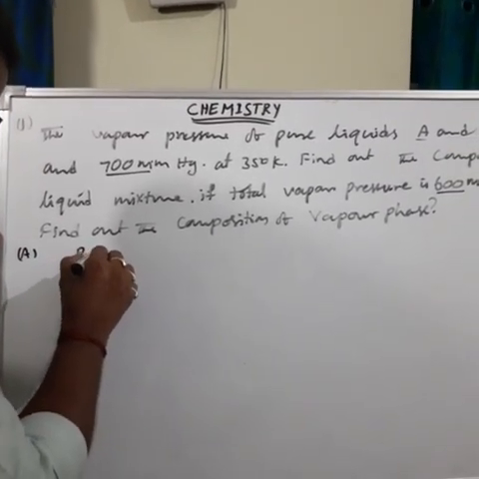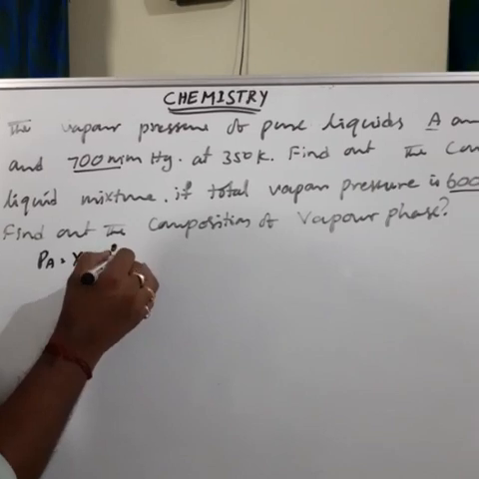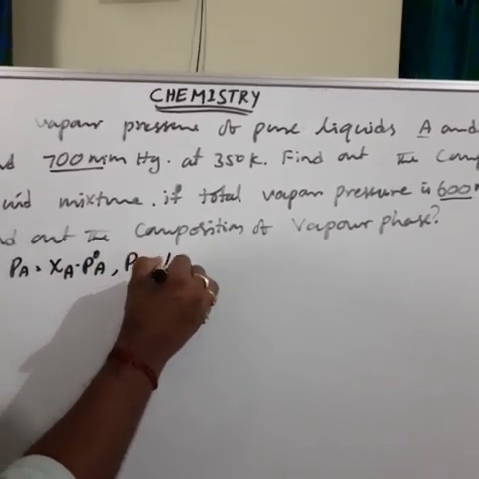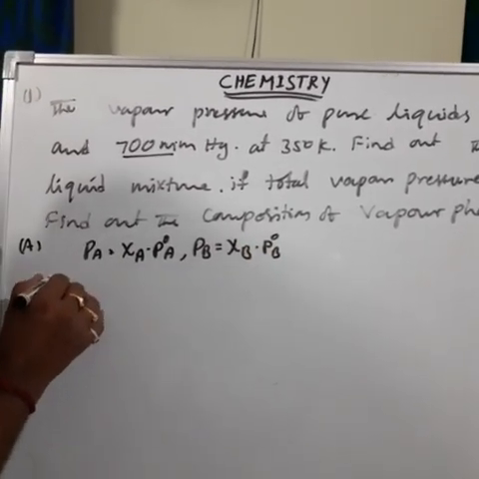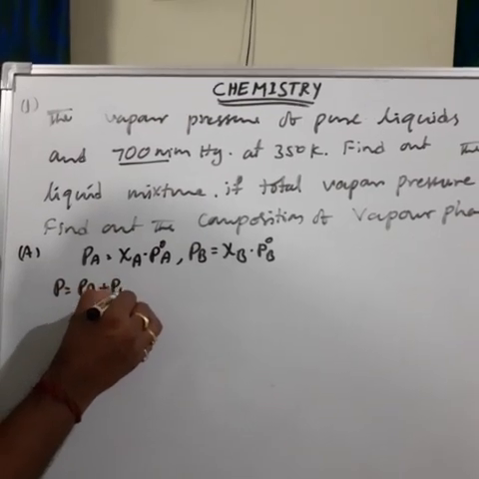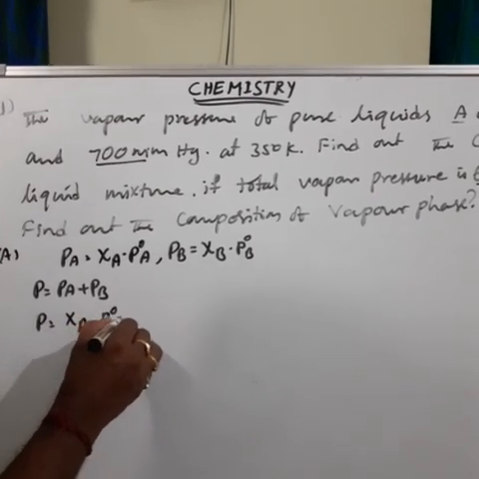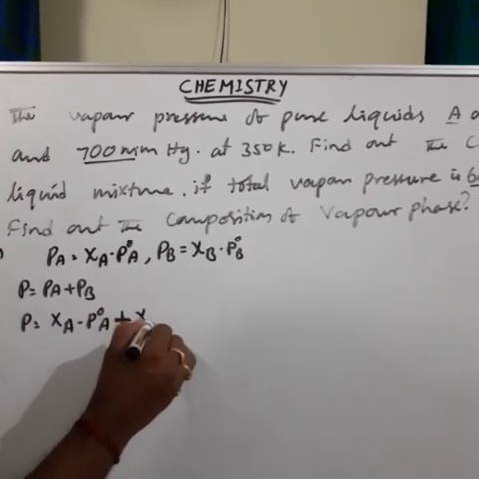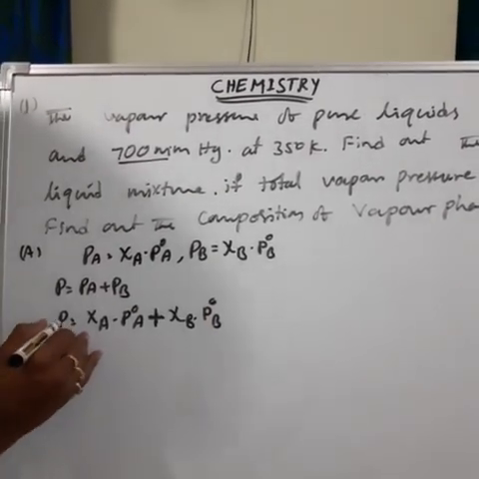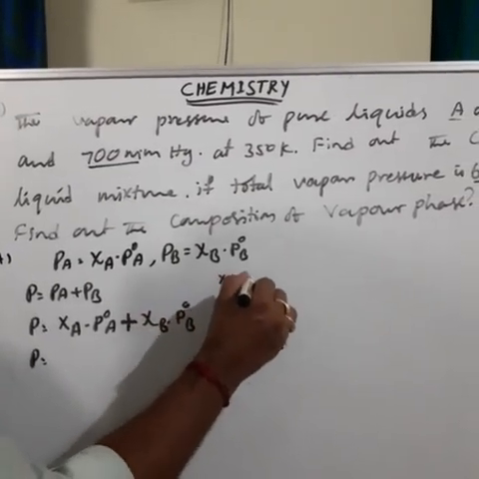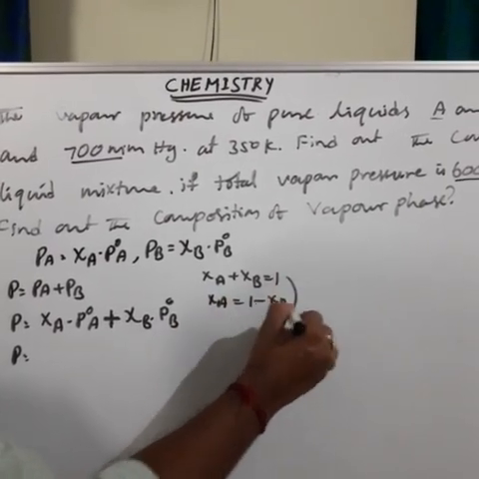First, PA is equal to Xi A into P naught A. PB is equal to Xi B into P naught B. Then total pressure means P is equal to PA plus PB. Therefore P is equal to Xi A P naught A plus Xi B P naught B. Instead of Xi A we can write 1 minus Xi B. Why? Xi A plus Xi B is equal to 1. Therefore Xi A is equal to 1 minus Xi B.